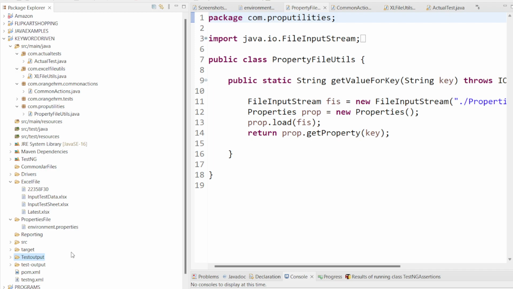That's all for now, guys. Also, for execution purposes we use the pom.xml file if we are working with Maven. If we are not working with Maven, then we can directly use the testng.xml file. But nowadays every real-time project is a Maven project only. That's all for now, guys. I hope you got some information for this particular question: explain your test automation framework.